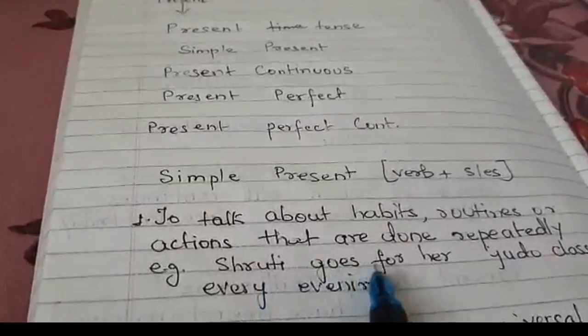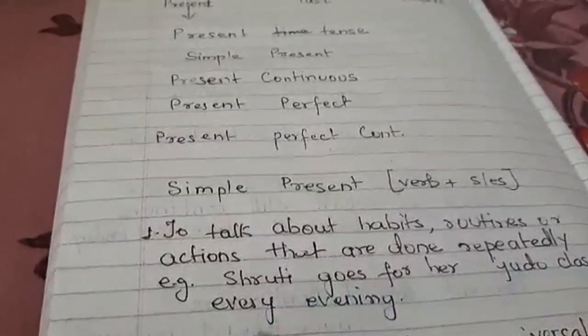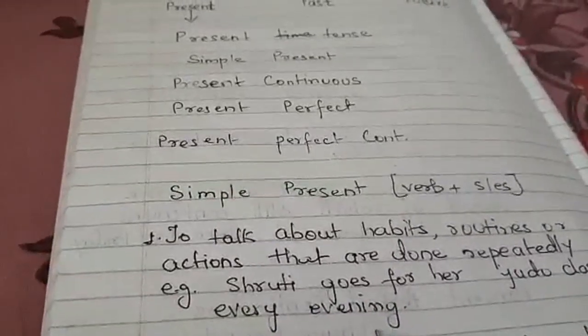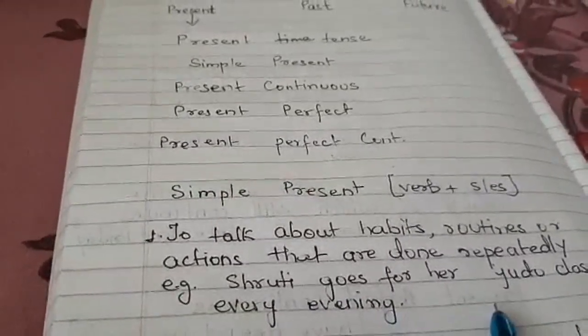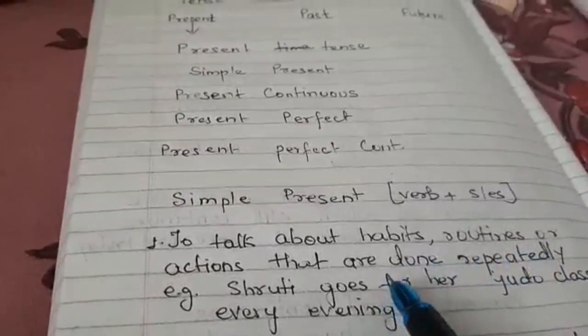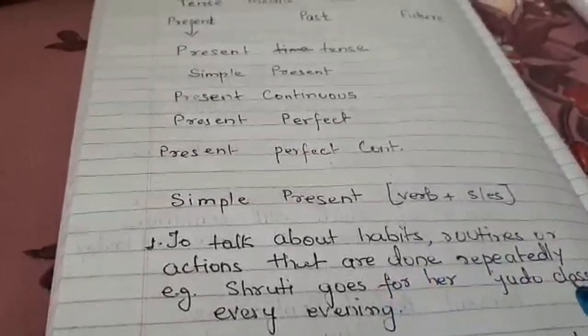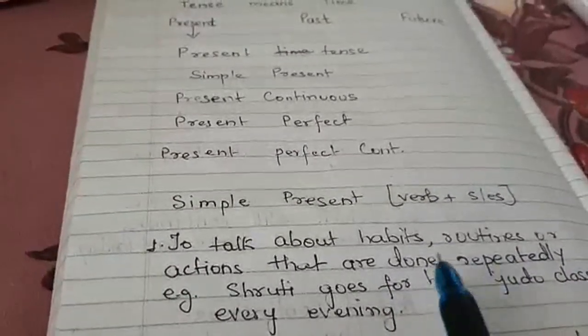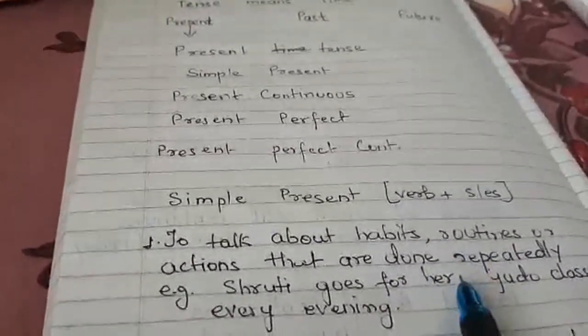For example, Shruti goes for her judo class every evening. Like, Shruti goes to school every day. If you are talking about any action which is repeated, the present tense is used.